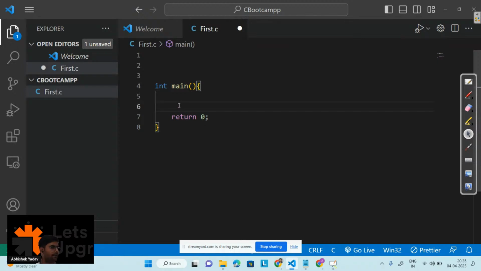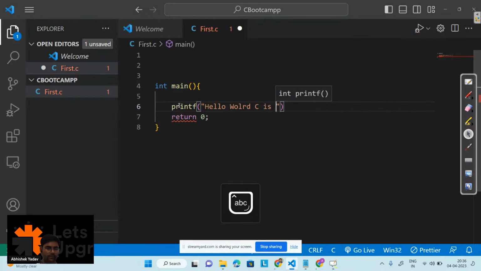Correct. So basically they are saying that in order to print any English statement on the output screen, you have to use a function that is printf. Inside printf, you use double quotes, and inside the double quotes you write hello world, or anything, like hello world, C is best. So if you have to print any English statement, you write it in double quotes inside a printf function, and you have to use a semicolon after writing the function, right?